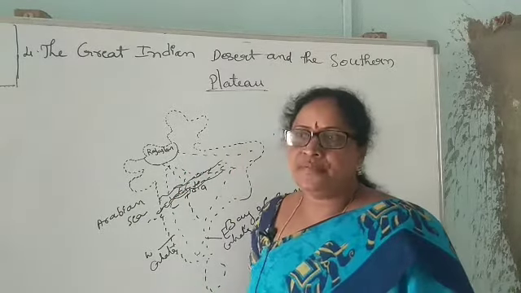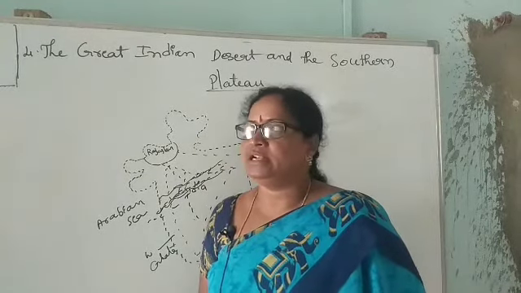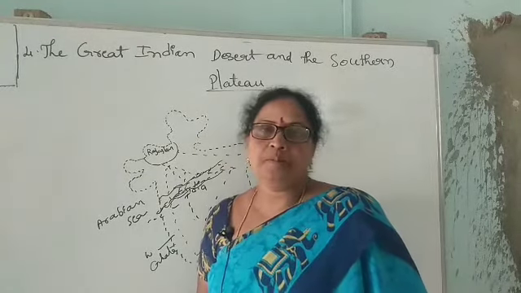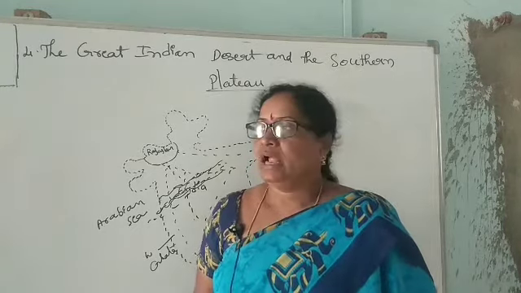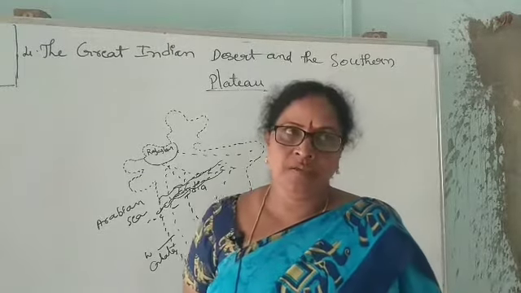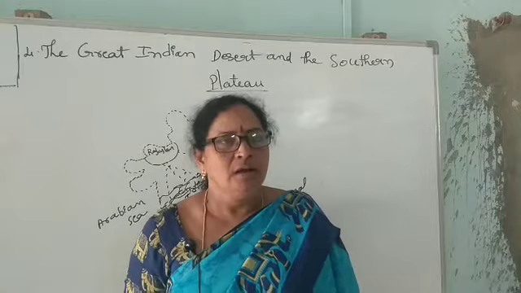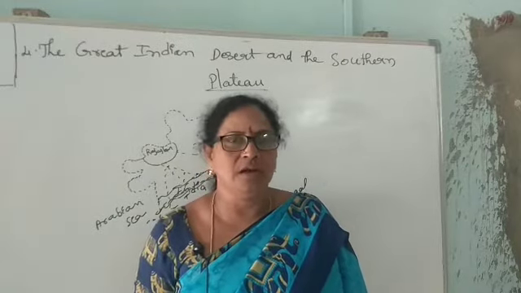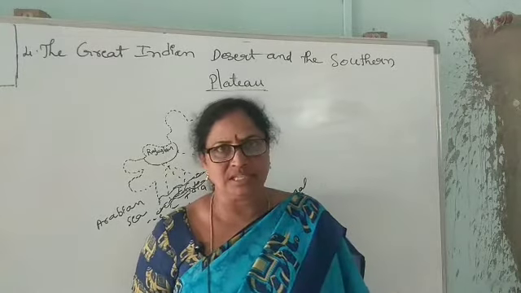We can get gold from the Kolar gold mines in Karnataka, and Panna in Madhya Pradesh is very rich in diamond. Almost the most gold in India is supplied by the Kolar gold mines from Karnataka. I think it is clear about this lesson.